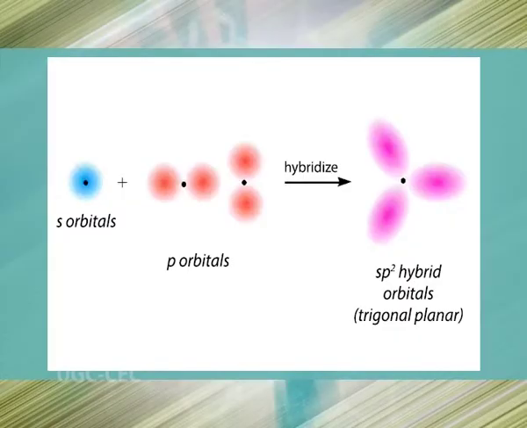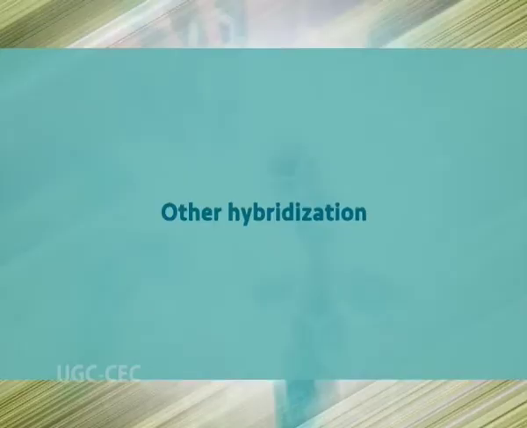Now let's talk about sp2 hybridization. The sp2 hybridization is the combination of one s orbital with 2 p orbitals, namely px and py. They contribute together to a planar assembly with a characteristic angle of 120 degrees between hybrid orbitals, forming a sigma bond. The additional pz orbital is perpendicular to sp2 hybrid orbitals and forms a pi bond. A typical example of sp2 hybridized crystal structure is graphite.